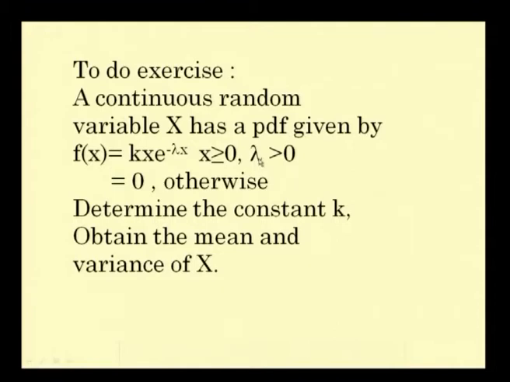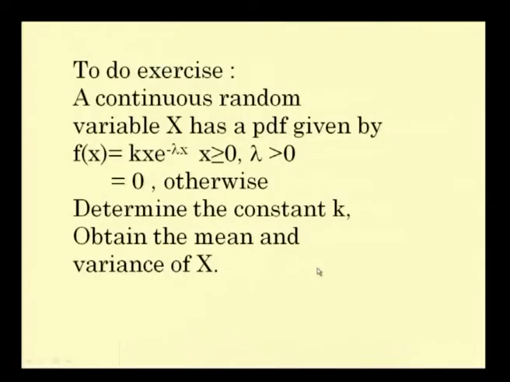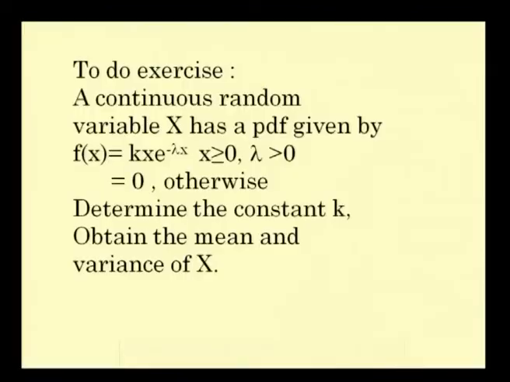Lambda is a known constant means lambda is specified in the PDF as lambda greater than 0, and f of x is equal to 0 otherwise. You first determine the constant k using the total probability equal to 1 and obtain the mean and variance of x. So, k you have to find out using total probability as 1, and the answer for k comes to be equal to lambda square. Then you have to find out mean and variance using expectation, E of x is equal to and V of x is equal to. So, E of x the answer is 2 by lambda and variance of x is 2 by lambda square.